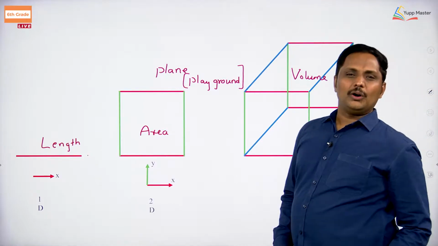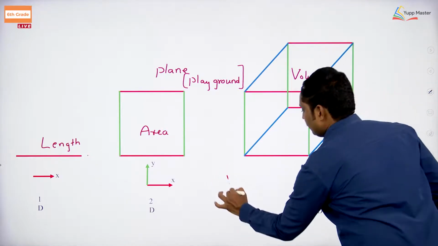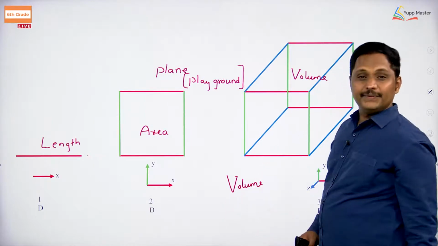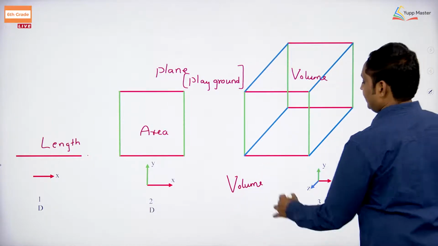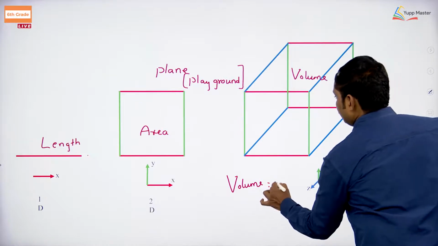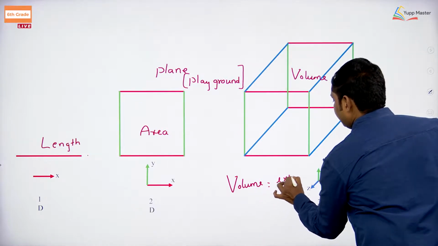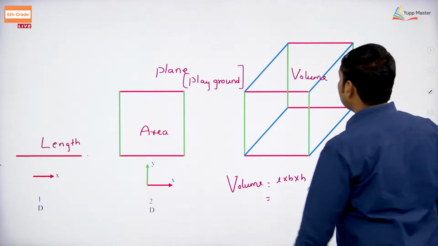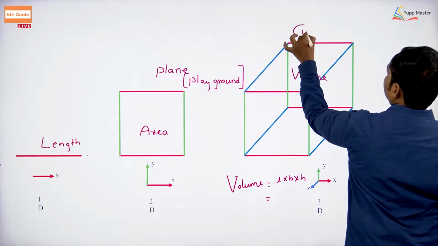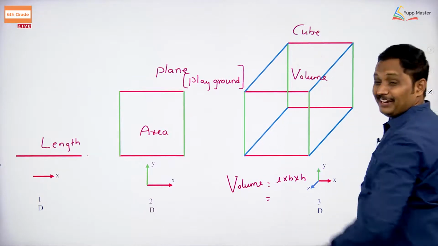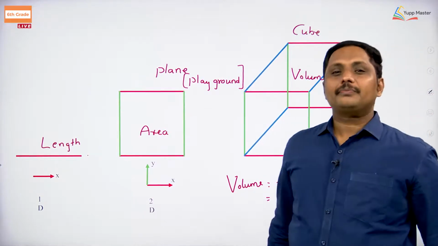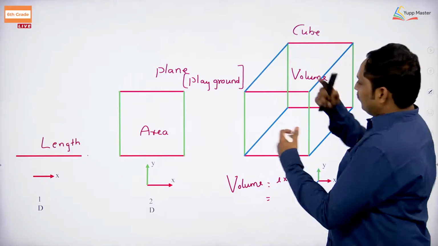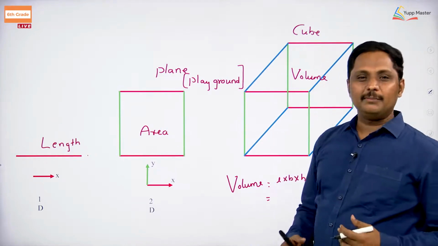While you are going to talk about volume, you have to take length into breadth into height. Easily you will find that out. In the case of a cube, have you played with a cube? If you rotate it in any direction, what is the magic with that cube?